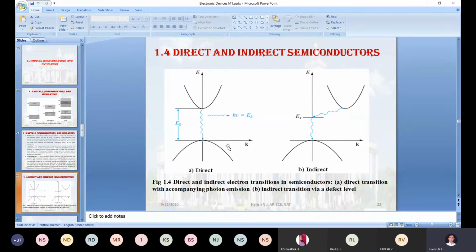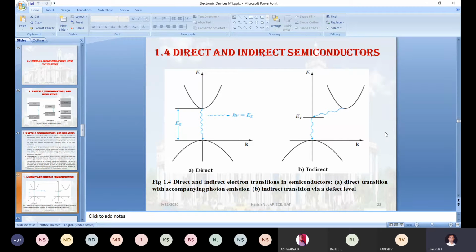gallium arsenide. Correct. So in gallium arsenide, the energy gap at 0 degree Kelvin will be somewhere around 1.43 electron volt. In silicon, the energy gap will be equal to 1.1 to 1.2 electron volt at 0 degree Kelvin; at 25 degrees Celsius, the Eg will be equal to 1.1 electron volt.